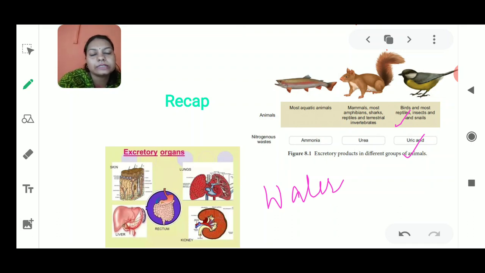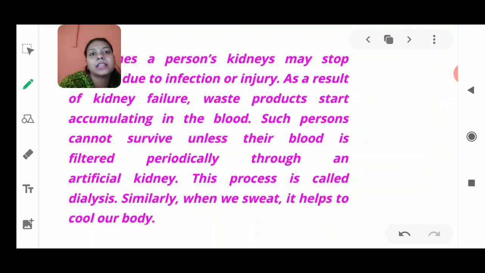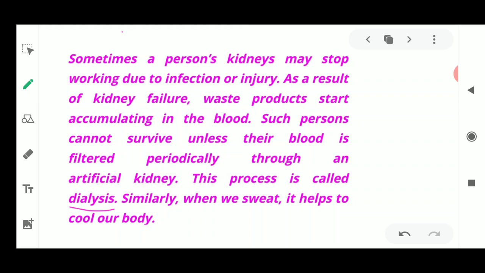Now we are going to discuss today's video, where we'll start with what dialysis is and what the need of dialysis is. Let's deal with it. In the first slide, let me show you the meaning of the word dialysis.